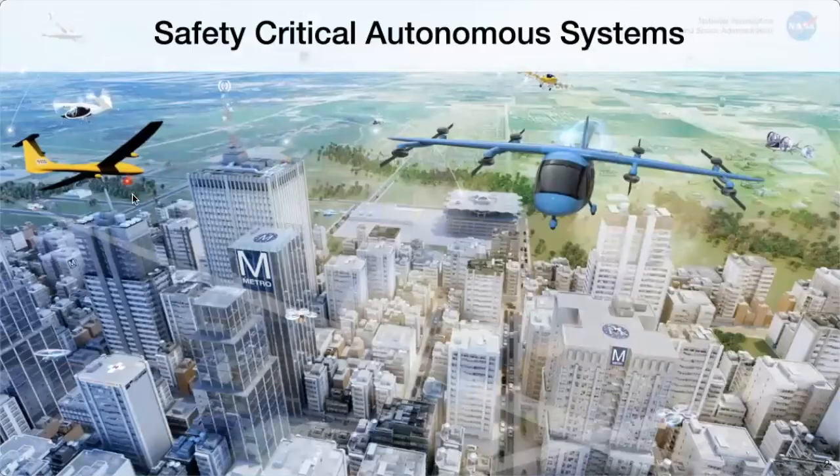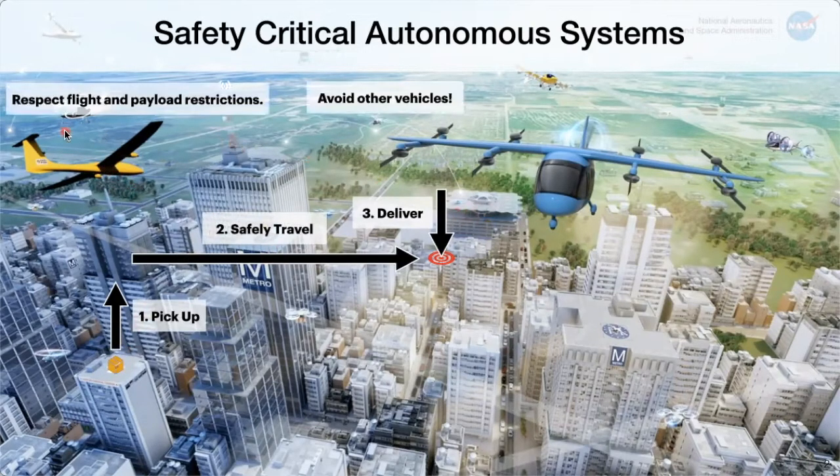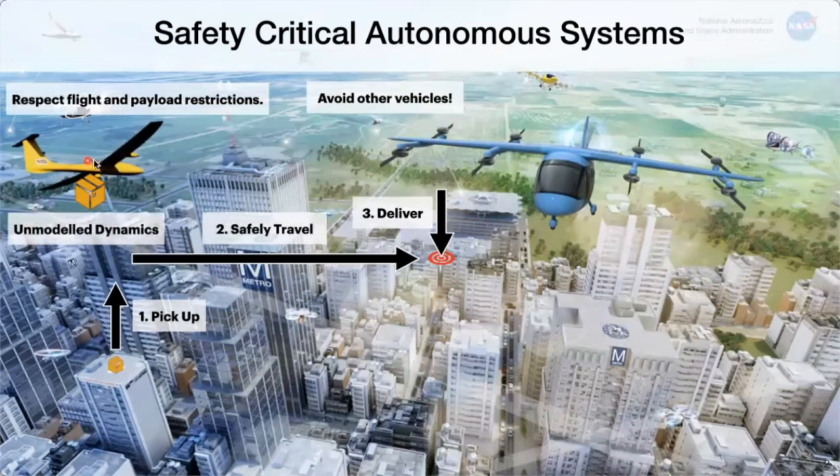As autonomous systems become more capable and more complex, ensuring their behaviors in safety-critical environments is becoming very important. For example, we want this UAS to pick up this package, safely travel to its destination, and deliver it, all while respecting flight and payload restrictions and avoiding all other vehicles. My research makes this more difficult by considering the case of unmodeled or unknown dynamics, such as the case where this package with unknown contents is affecting the flight dynamics of this aircraft.